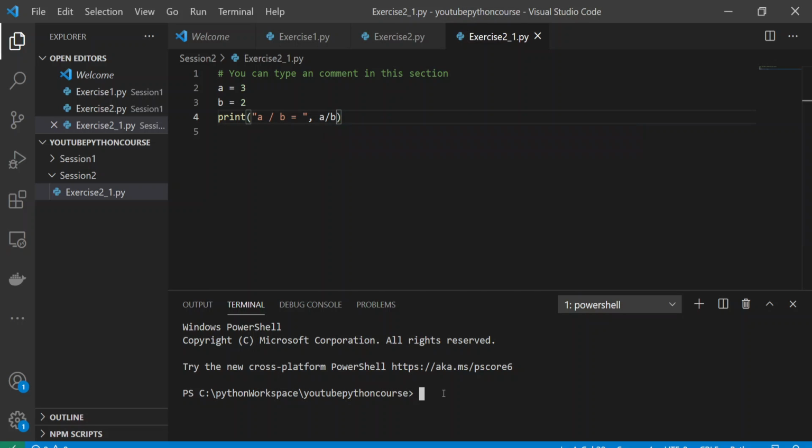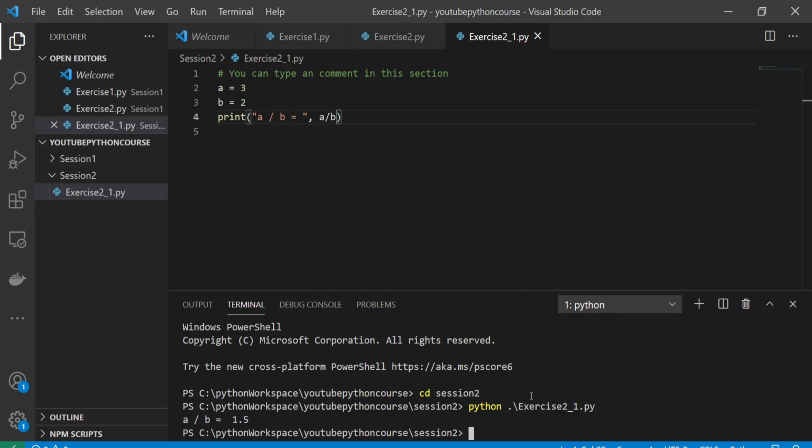Okay, now I have to go first into session 2, right? Because that is the folder where I have this file. So I have to go to session 2. Then I can type Python. What is the file? Exercise 2 1.py. Okay, 1.5. Fine.